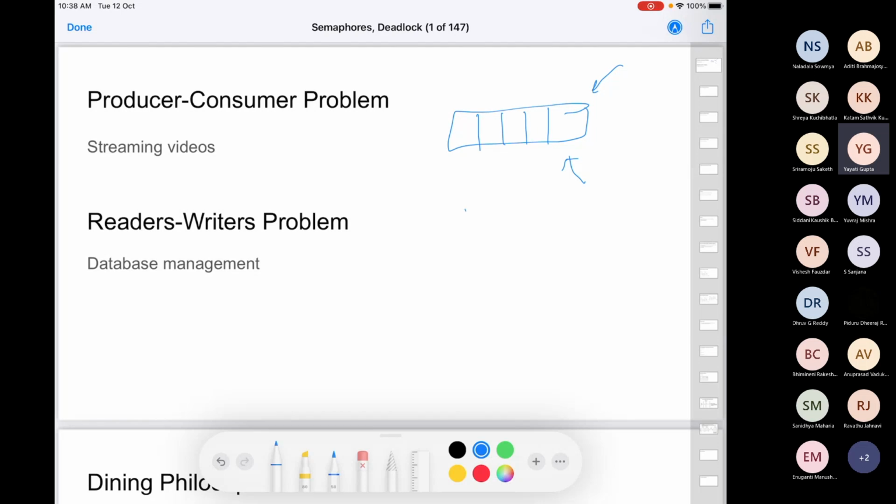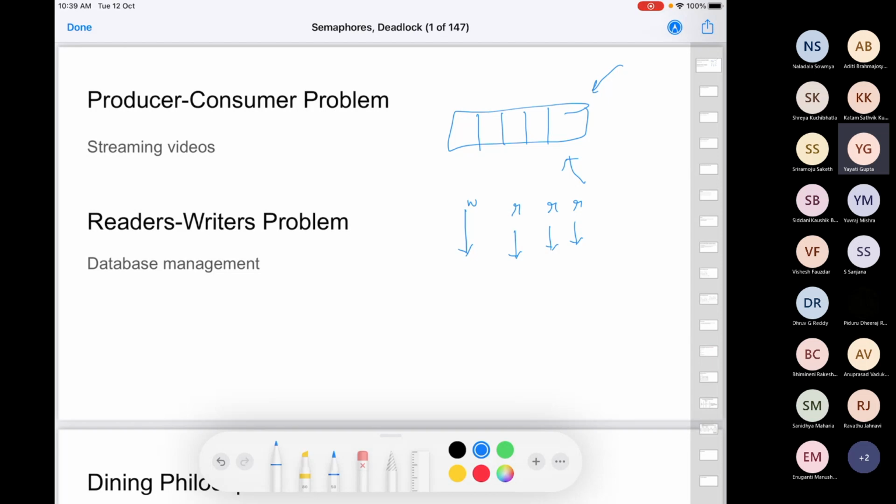Let's say there is one writer thread which is running and then there are many reader threads which are running. A typical example of this is your database management systems. You have studied this course, you're finished with that course? It's going on. Okay. So it happens with your databases, right? There is one database administrator. There can be more than one, but let's talk about only one as of now. He or she is the one writing in this database, and then there are a lot of readers who might be applying all those SQL queries on that database, trying to fetch data out of that, right? So there can be many readers.